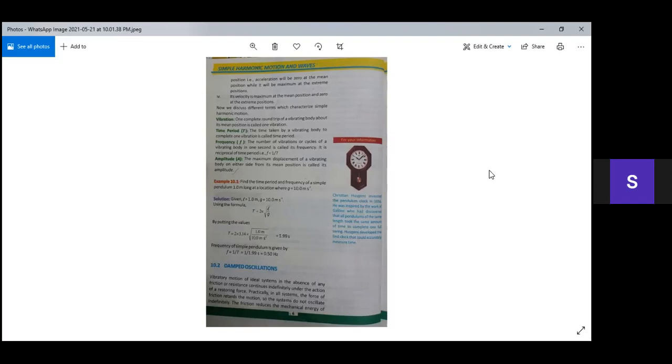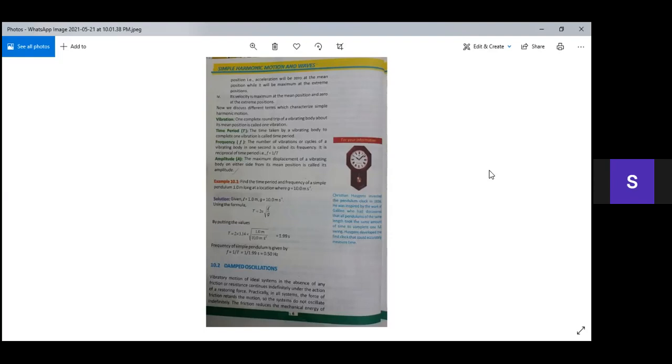Now we have the second definition, which is time period. Time period is always represented by capital T. The time taken by a vibrating body to complete one vibration is called the time period. It means the time taken by an object to complete its one round trip, this time is called the time period.